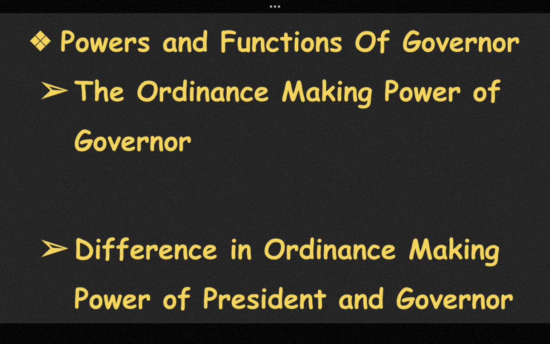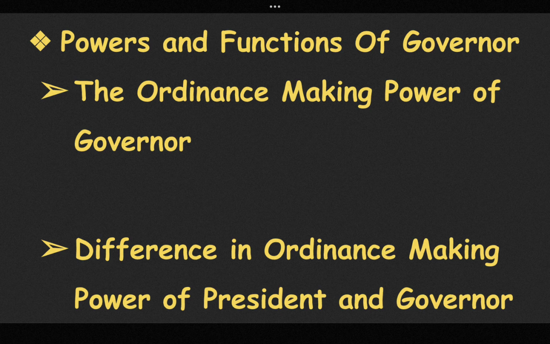Now let us discuss the ordinance making power of the Governor. The Governor of a state can promulgate an ordinance at any time except when the legislative assembly of a state is in session, or where there is a legislative council, except when both houses of the legislature are in session.